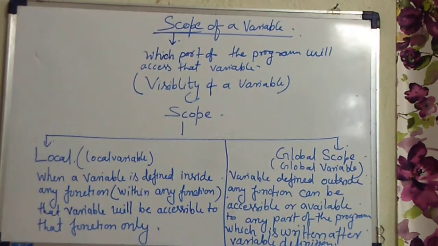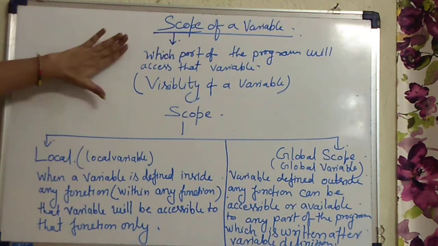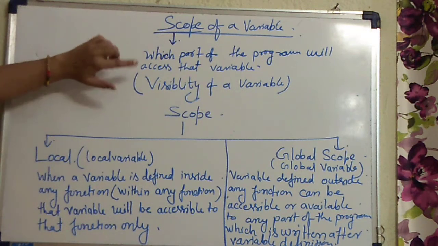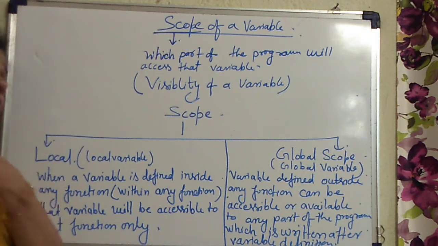okay? Now once again I am repeating here, what is the scope of a variable? Where the variable is defined determines the scope of the variable. That is also called the visibility of the variable, okay? Which part of the program that variable will be accessible in is the scope of the variable. There are two scopes, local scope and global scope, right?